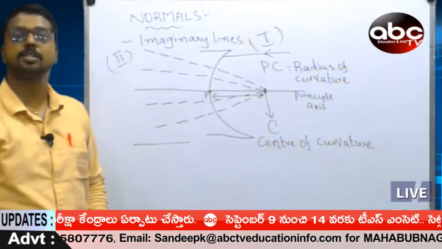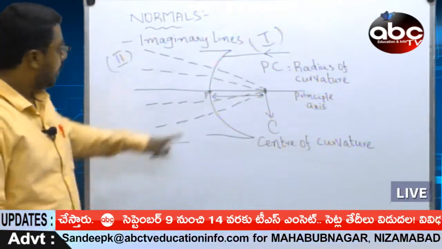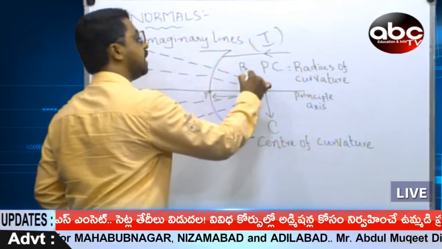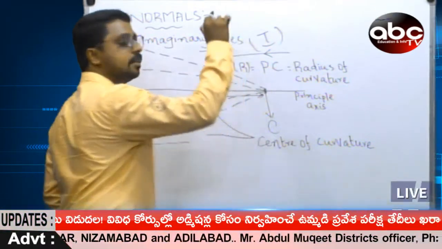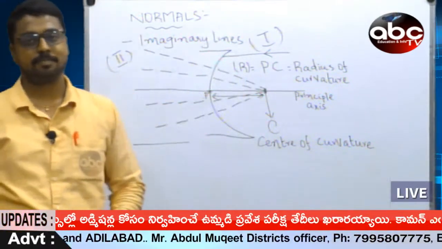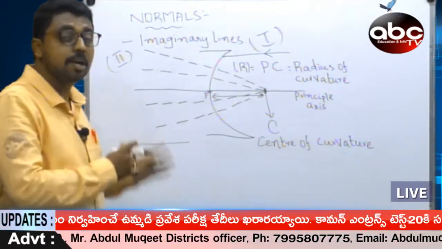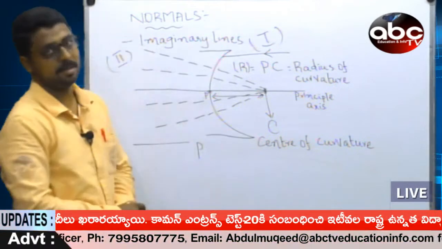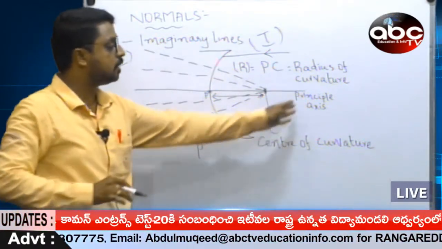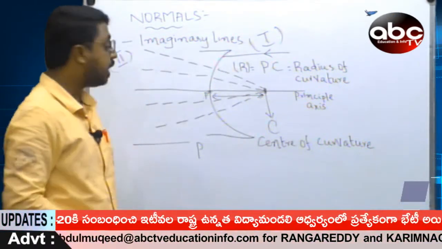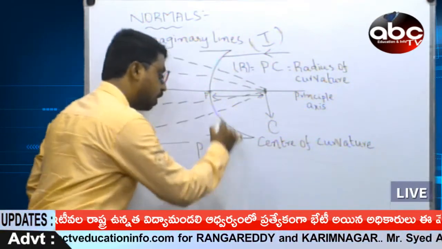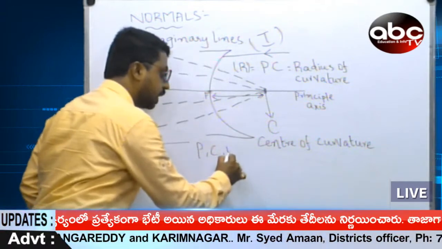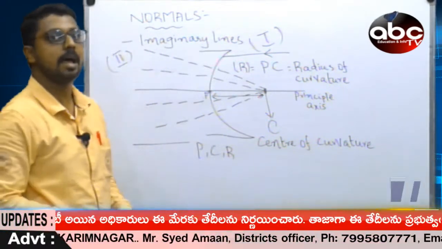This is an important term. Radius of curvature is indicated by the letter R, capital R. So, in this schedule, we have learned pole P. Principal axis is normally written, whereas center of curvature C, radius of curvature R, capital R.